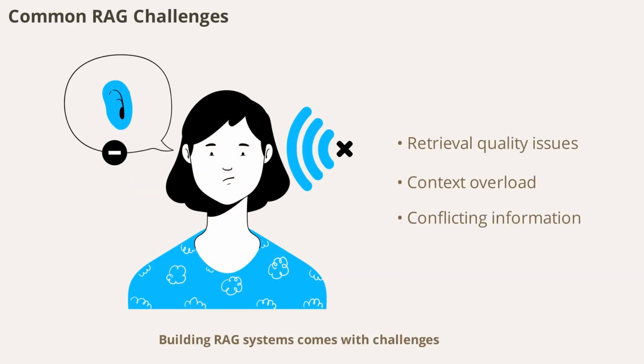Building RAG systems comes with challenges. Retrieval quality can suffer if irrelevant documents are included, so better chunking and re-ranking are needed. Context limits can overwhelm the AI, requiring selective inclusion and summarization. Conflicting information must be managed with source prioritization and confidence scoring. Persistent hallucinations call for better prompting and verification steps.